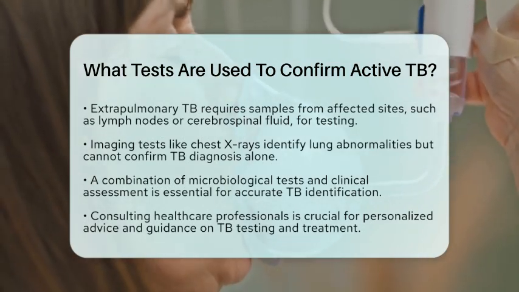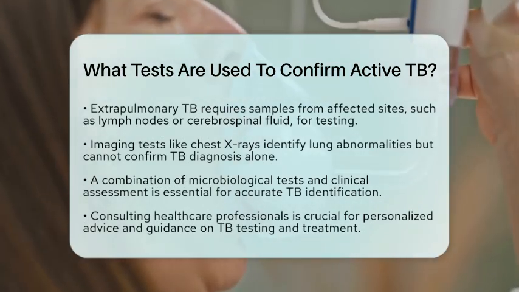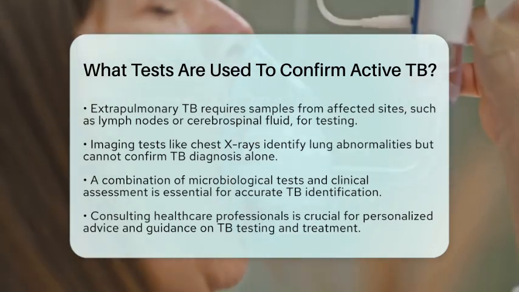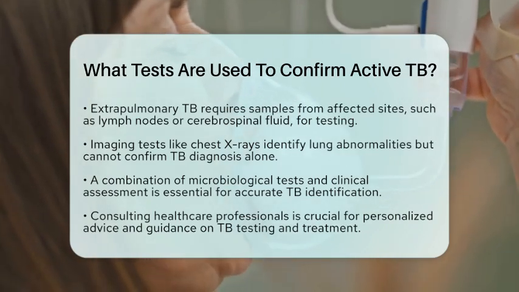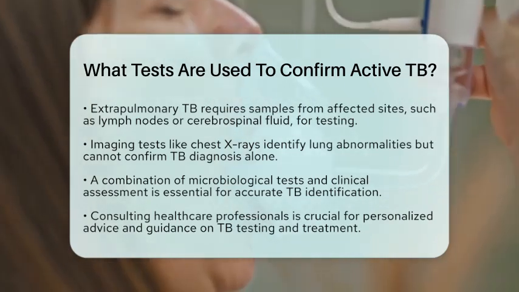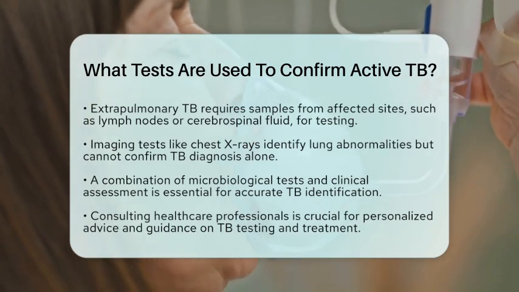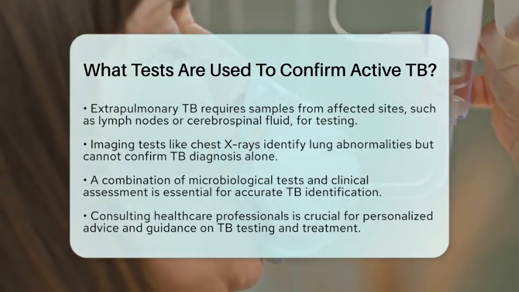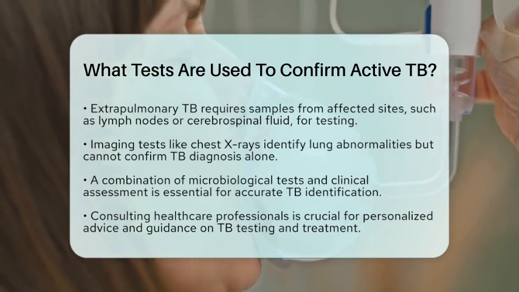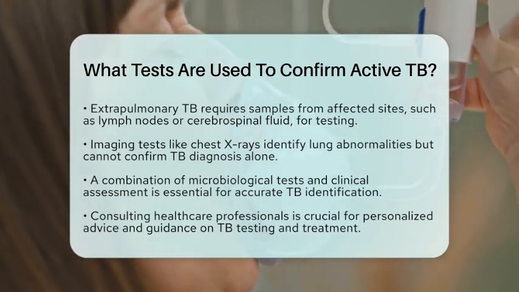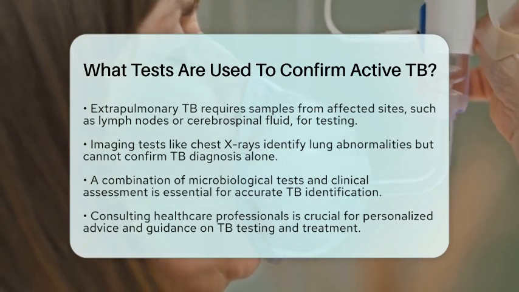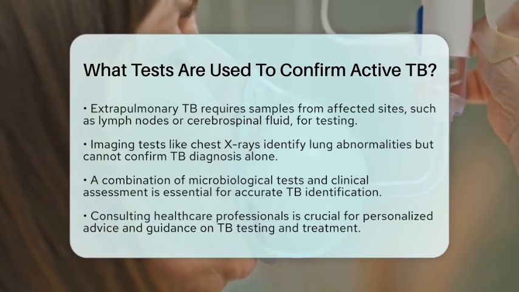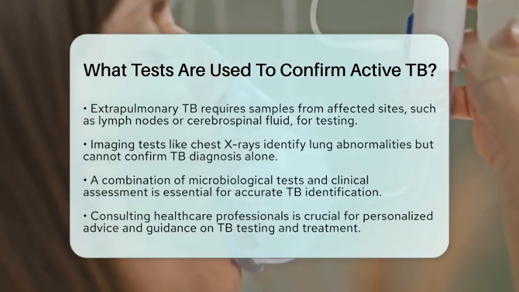In summary, confirming active TB involves demonstrating the presence of Mycobacterium tuberculosis through sputum smear microscopy, culture, or molecular tests, combined with clinical assessment and imaging. Tests that detect immune response, like the skin test or interferon gamma release assays, indicate TB infection but cannot confirm active disease alone. This comprehensive approach aligns with current medical guidelines, ensuring accurate identification of active TB for appropriate treatment.